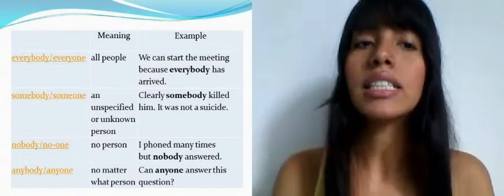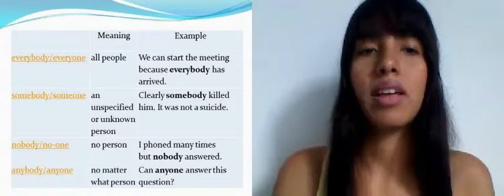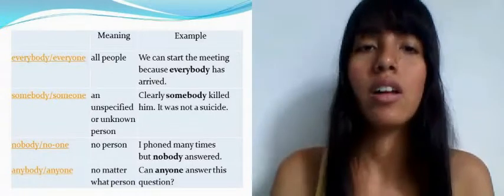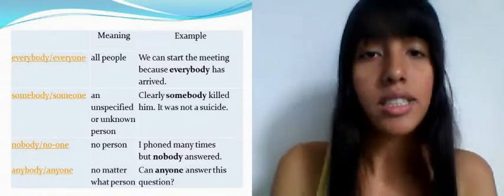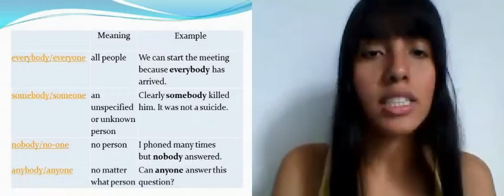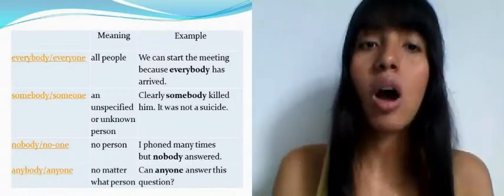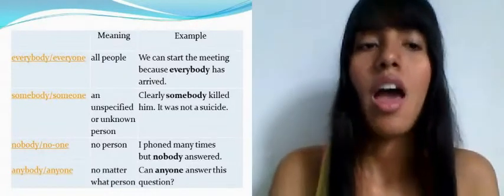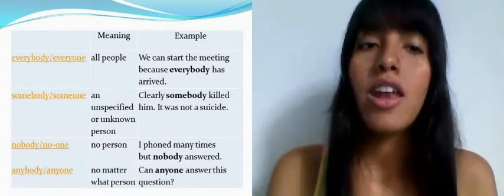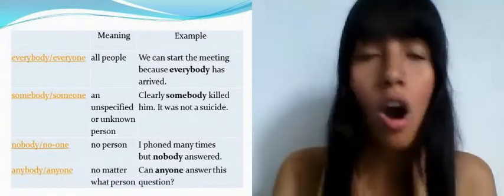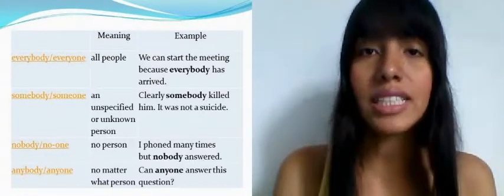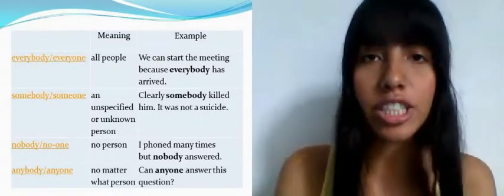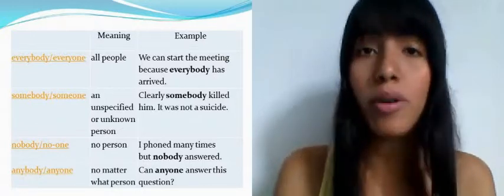Now, let's look at somebody and someone. They mean an unspecified or unknown person. For example, clearly, someone killed him. It was not a suicide. Someone killed a person who we don't know. Nobody and no one mean no person. Let's look at the example. I phoned many times, but nobody answered. No one, no person answered the phone.